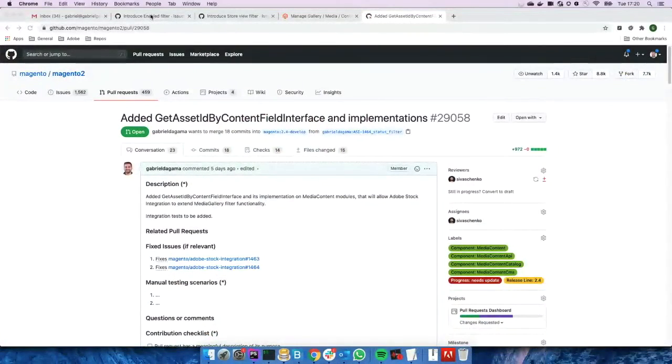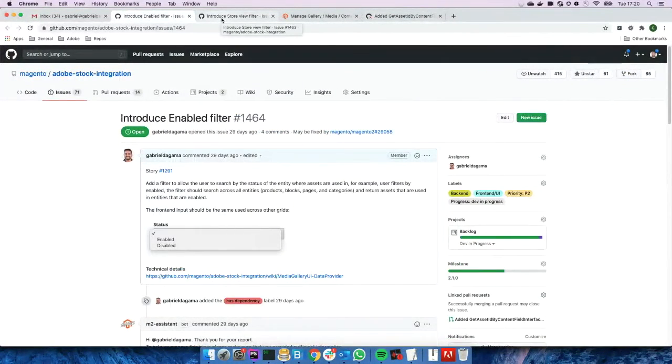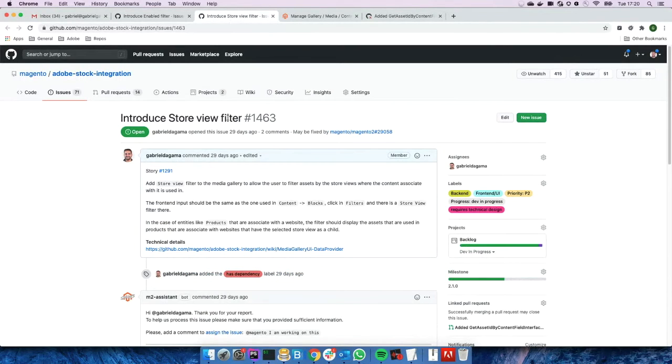Maybe I can share the implementation for the get asset ID by content field, which is in progress. I think we can share that. Oh, it's almost done. Yeah, go ahead, Gabriel. Cool, let me share my screen. Okay, I'm just going to introduce very quickly what the problem was that we tried to solve. There are two tasks here: to introduce the enable filter on media gallery and to introduce the start view filter on media gallery.